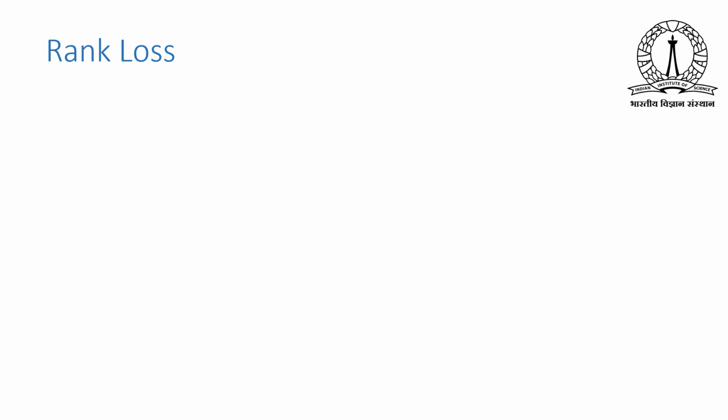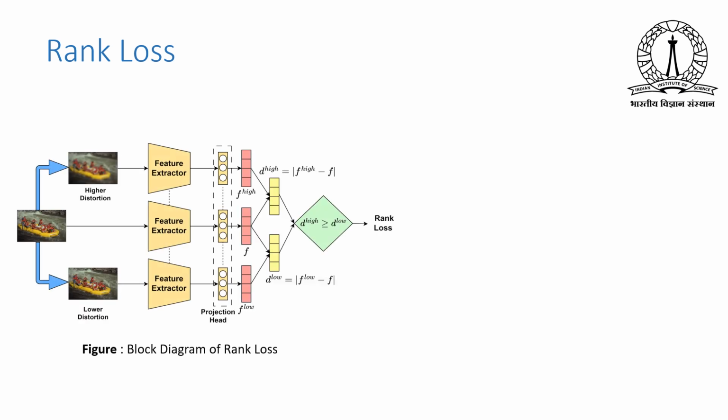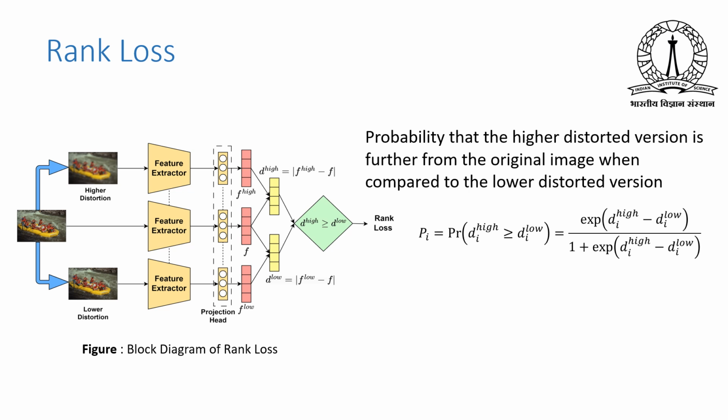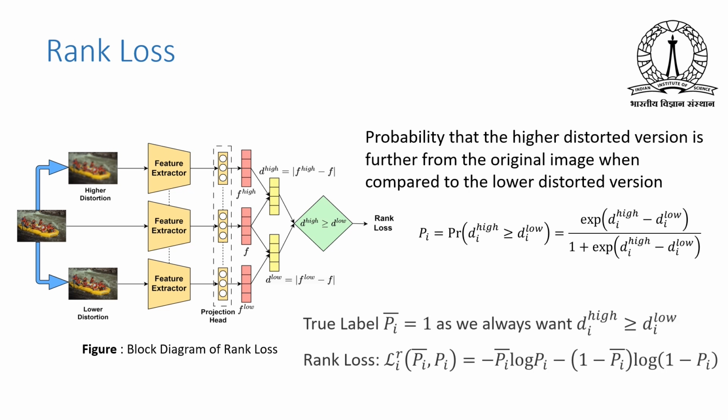So first let us discuss the rank loss. When a test image arrives, we add different levels of degradation by adding synthetic distortion, for example Gaussian blur, white noise or compression. Ideally we want our model to learn that the distance between the highly distorted version and the original image should be higher than the distance between the lesser distorted version and the original image. For this, we first extract the features from all these three images using the feature extractor followed by the projection head. Then we calculate the Euclidean distance between these features and we calculate the probability that the distance higher should be greater than the distance lower. And we use this probability to calculate the binary cross entropy loss, which will be used as the rank loss.